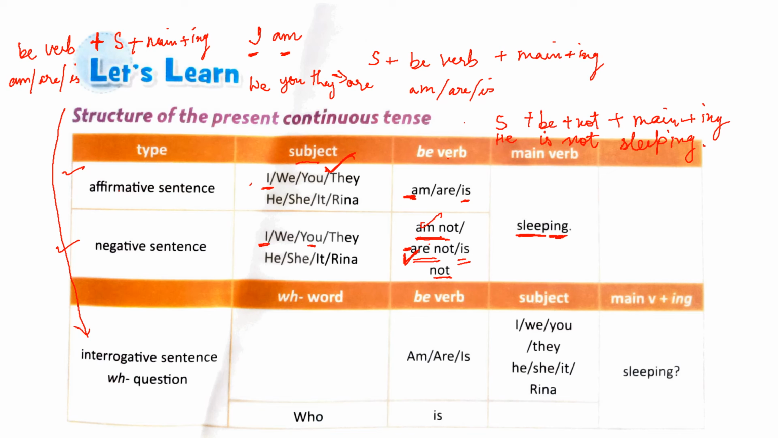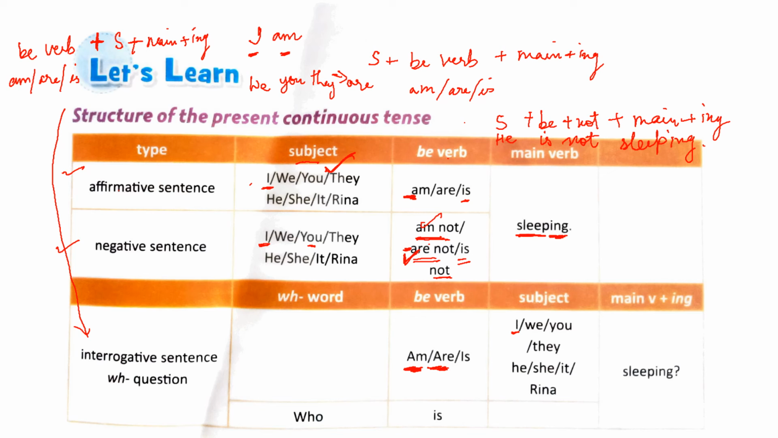Whether you use am, are, or is would depend on the subject. If the subject is I, you will always use am. Am I sleeping is right. Are I sleeping is wrong. Is I sleeping is wrong. So with I, you always use am. With we, you, they, you will use are. Are we sleeping? Are you sleeping?